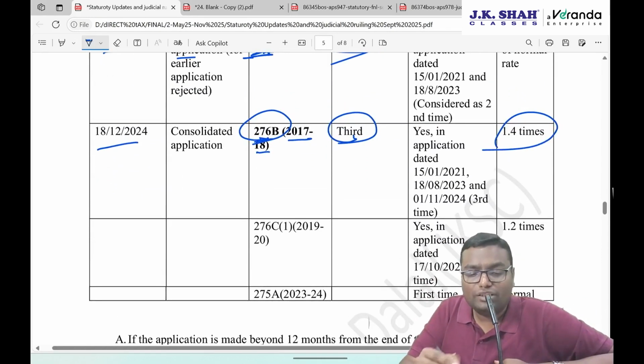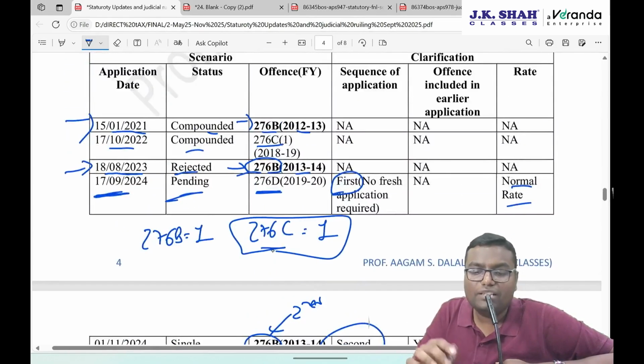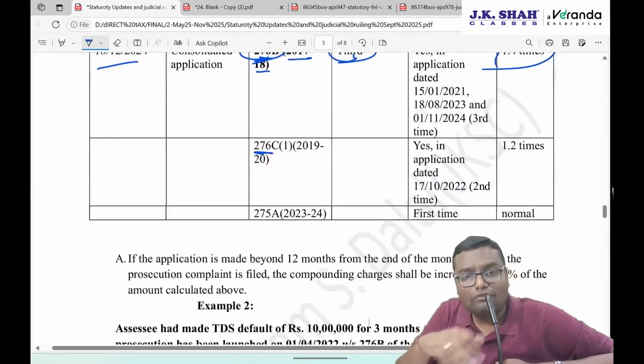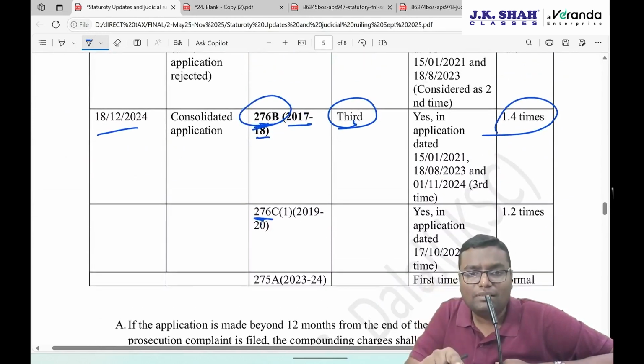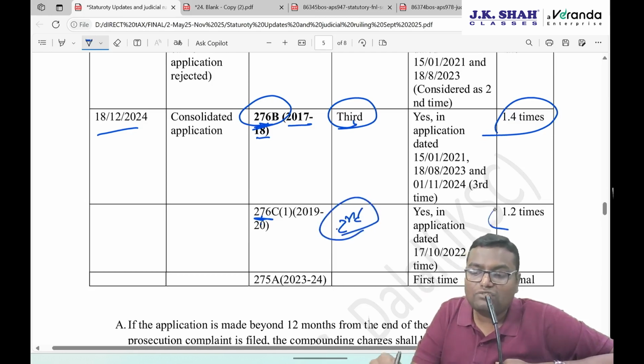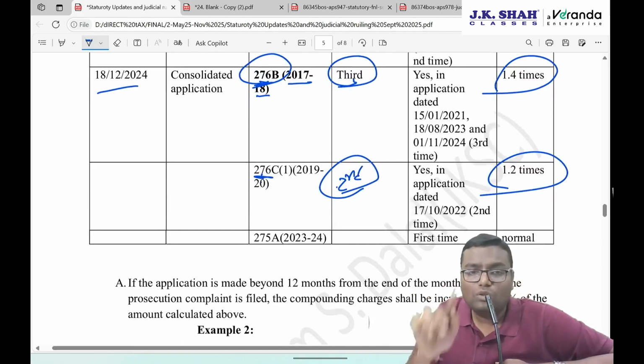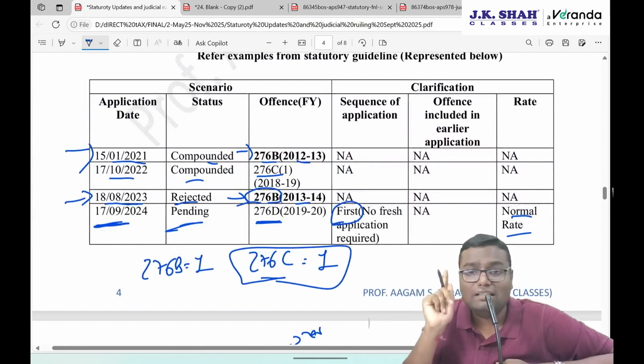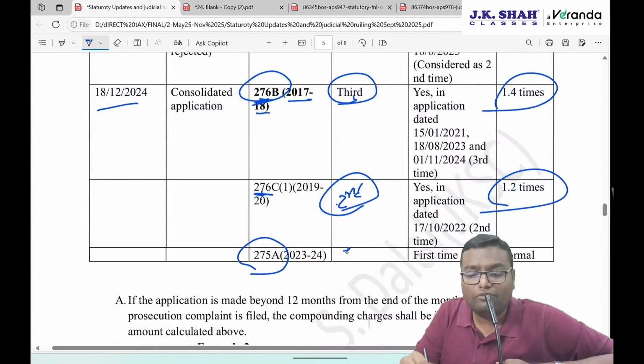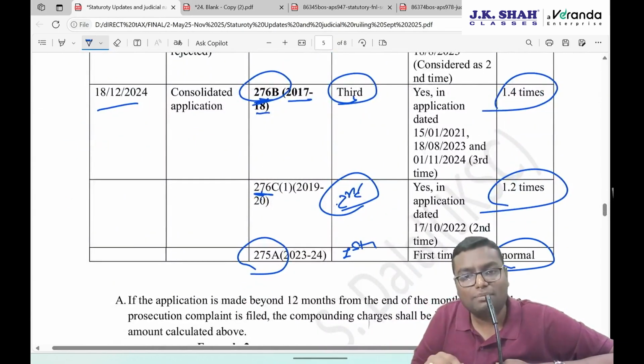Acha, you are doing one more application in this. One more offense is considered in this consolidated application, 276C. Can I say, up to 17th October, with regards to 276C, one application was done. And now on or after 17th October, again you are doing the application for the same section. This will be counted as second and you have to pay the charges which will be 1.2 times. And in this consolidated application, you are doing one more application of 275A. But as you can see, earlier there is no application containing the same section. So this will be counted as the first application and the normal charges will get applied.